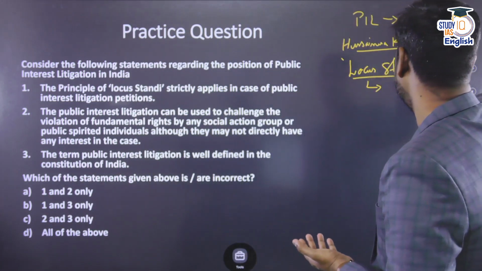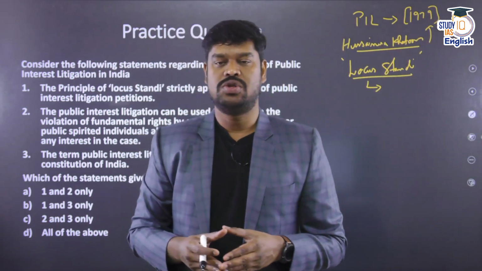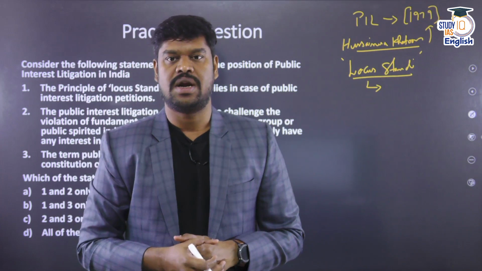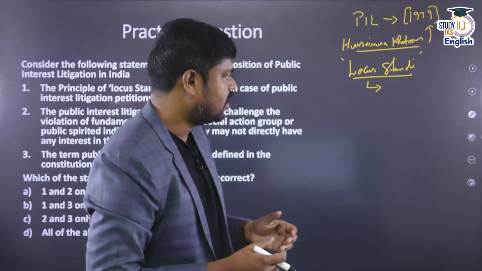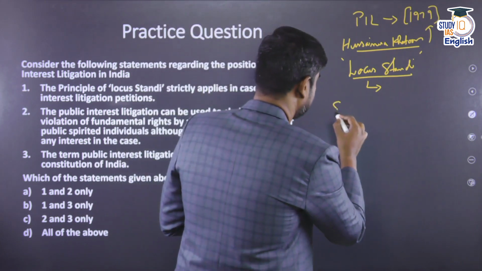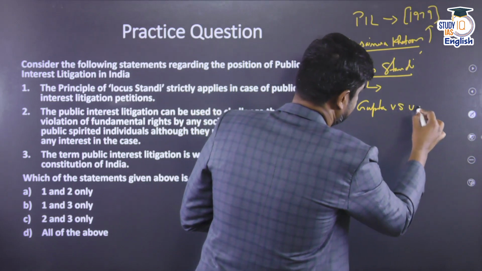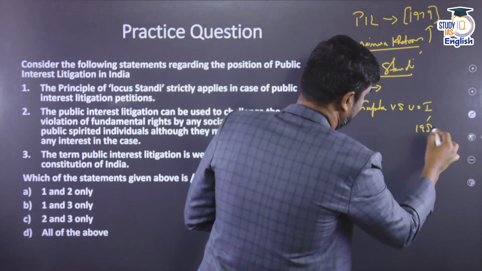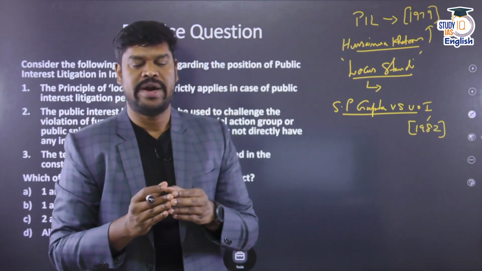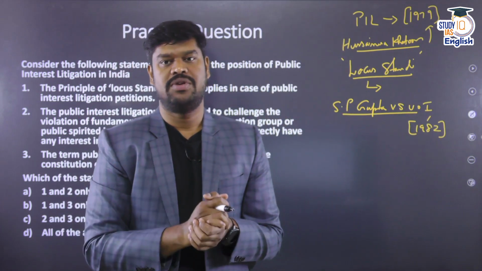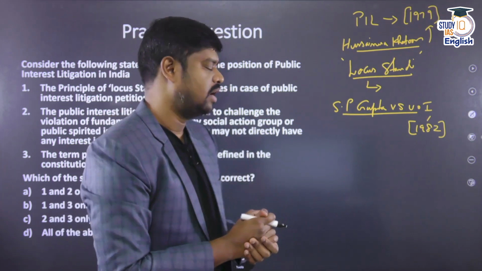One such prominent case was the Husainara Khatun versus state of Bihar case, a very influential case, which also added one more fundamental right under Article 21 of the Constitution, the right to speedy justice. But most importantly, there was another case, the SP Gupta versus the Union of India case, in the year 1982, that provided a standardization for the PIL in our country. It gave standard guidelines as to how the PIL can be filed in the courts.